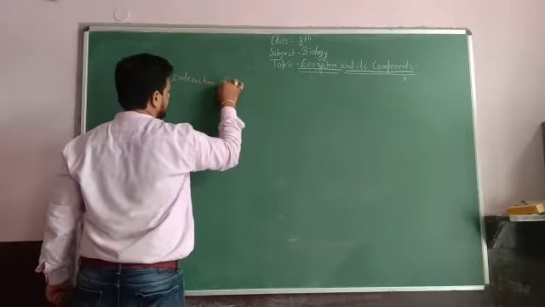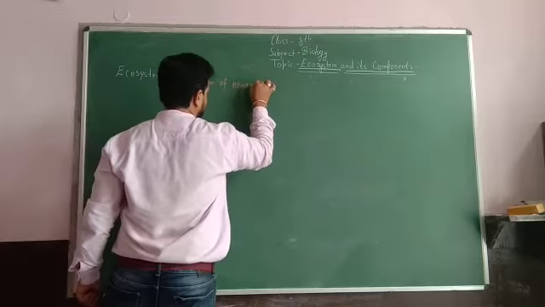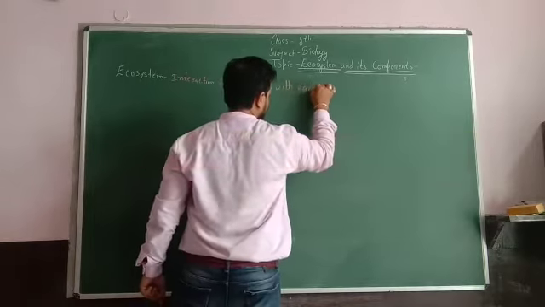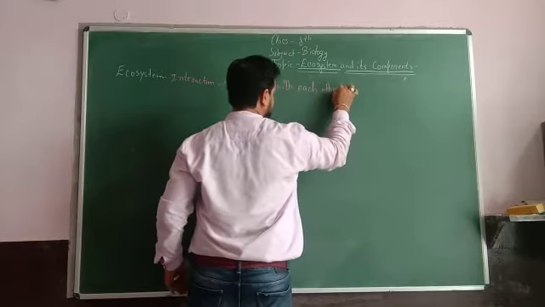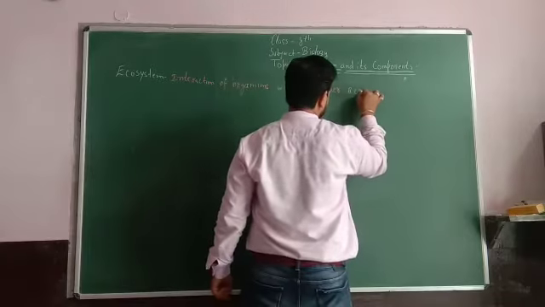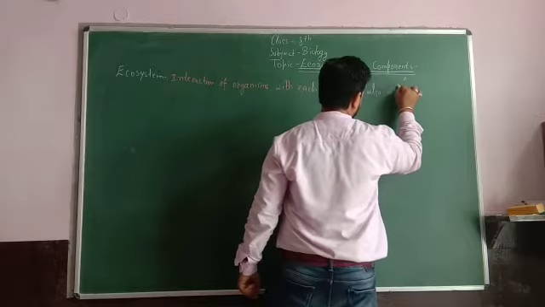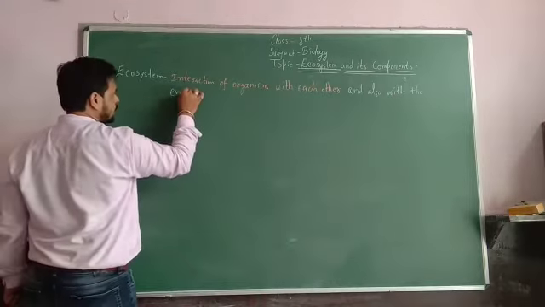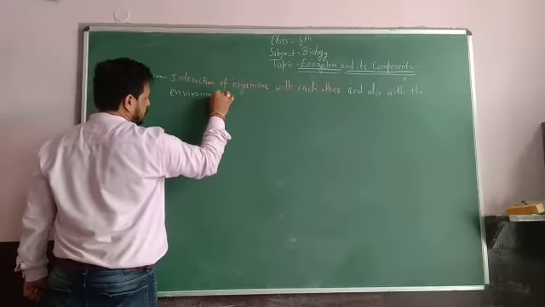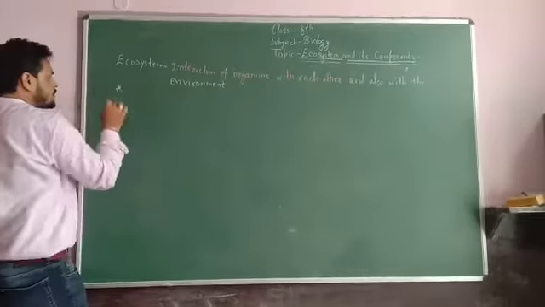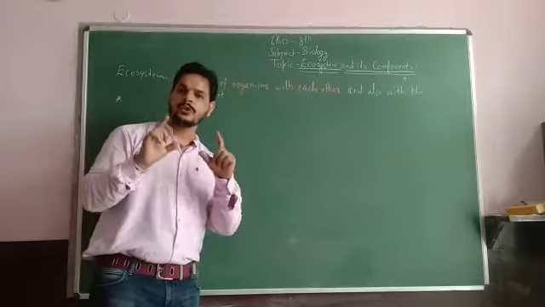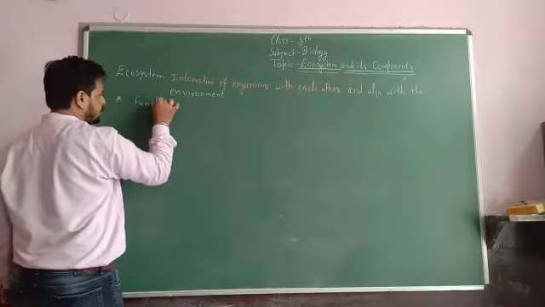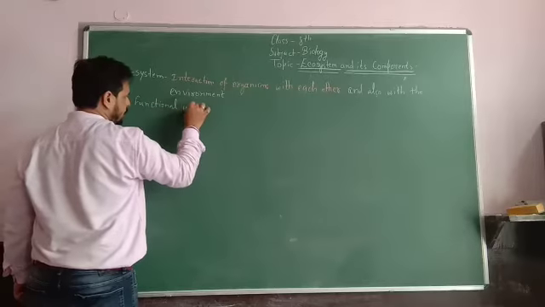Interaction of organisms with each other, and also with the environment. This is known as an ecosystem. So the ecosystem is the functional unit of the biosphere.